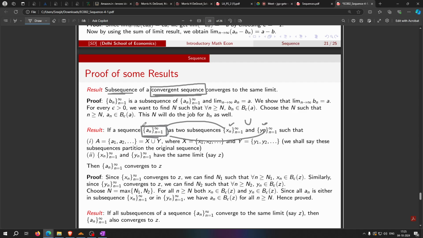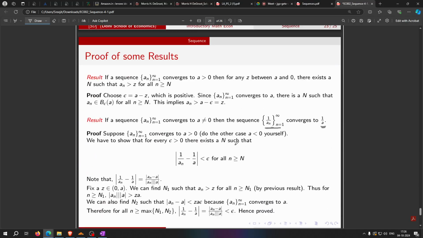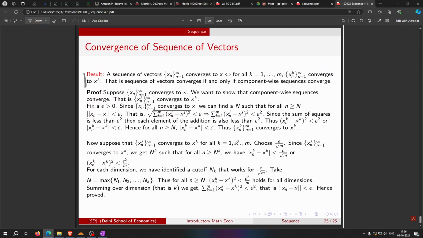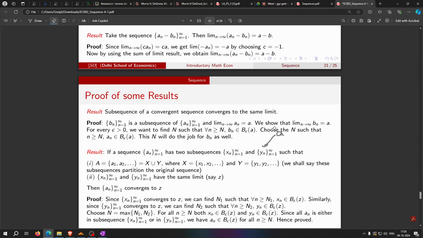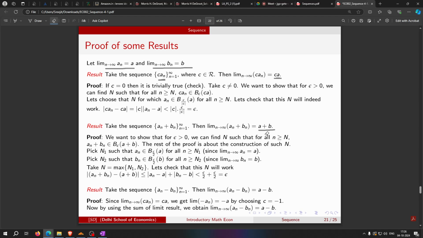So I am partitioning my sequence into two parts, mutually exclusive and exhaustive parts. Then if both of these converge to some particular point, then the parent sequence will also converge to that particular point. So these are some results. The proof of these results I don't think is important, but using these things makes our job much easier when we need to show that something will converge or something won't converge. So this was all about convergence of sequences.